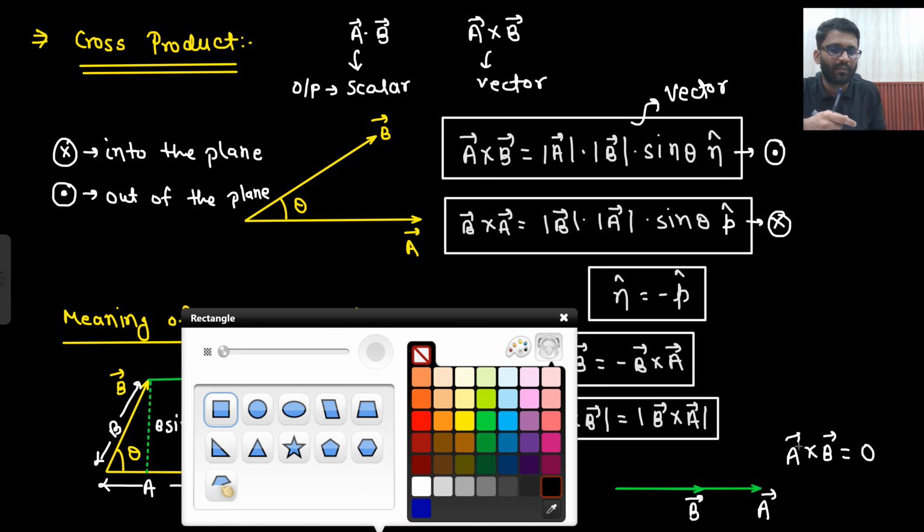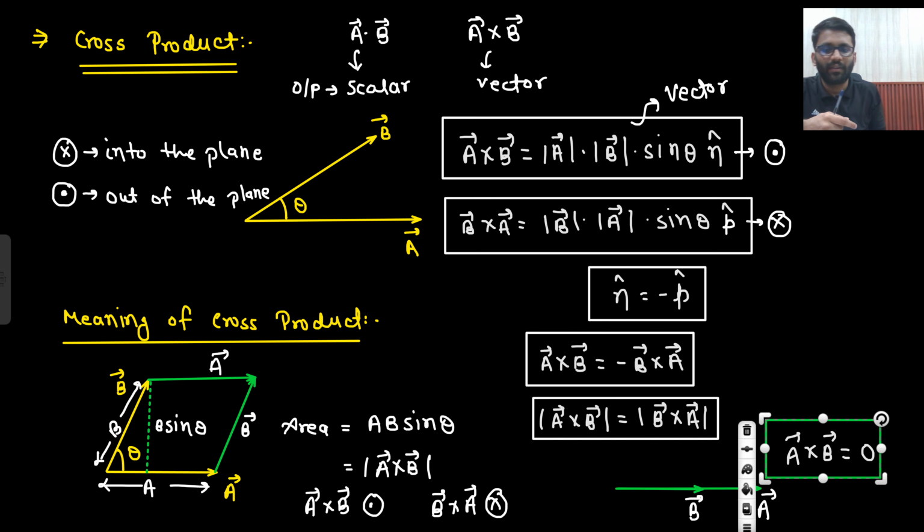So here also you are proving it. Did you understand this point? A cross B represents the area enclosed by these two vectors. When I teach you the del operator, when we study vector calculus, I will be using this concept there.